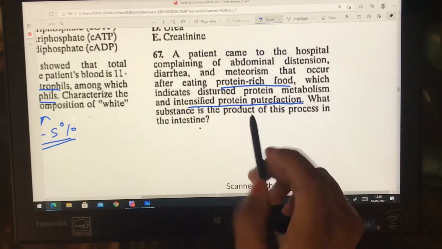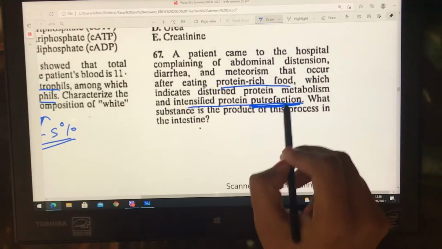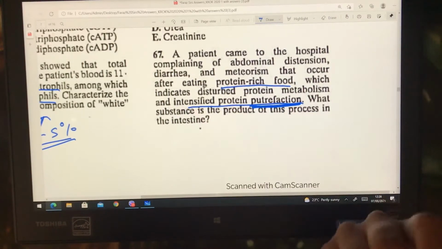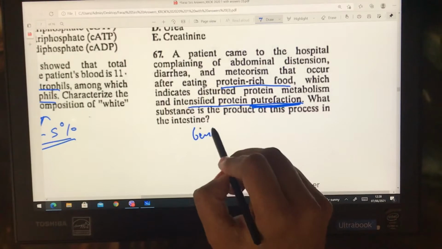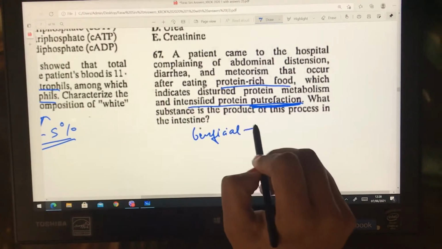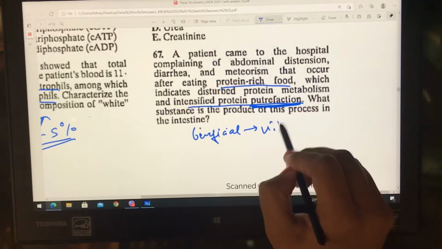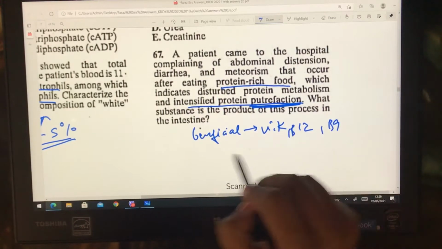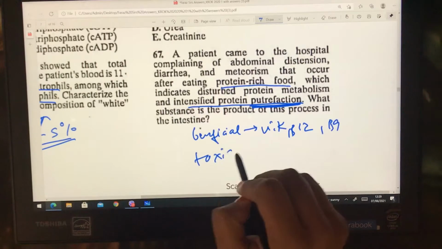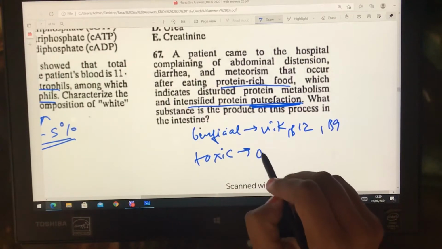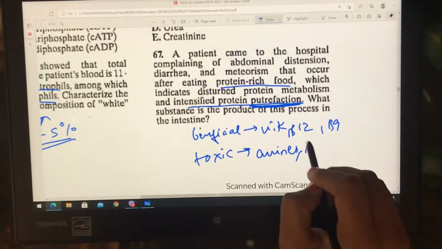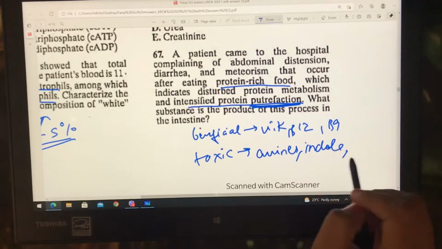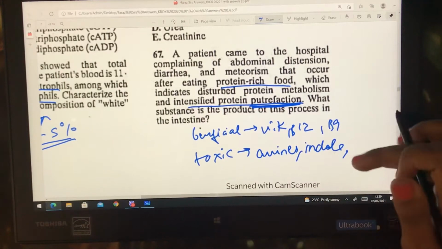Because of putrefaction, we get certain products, some beneficial products: vitamin K, B12 or B9. And we have some toxic products as well: amines, indole, H2S, phenol, etc.